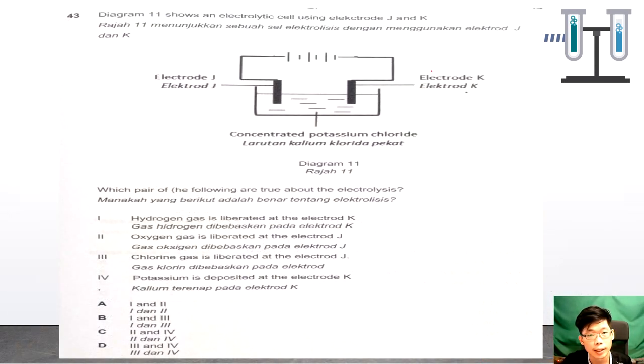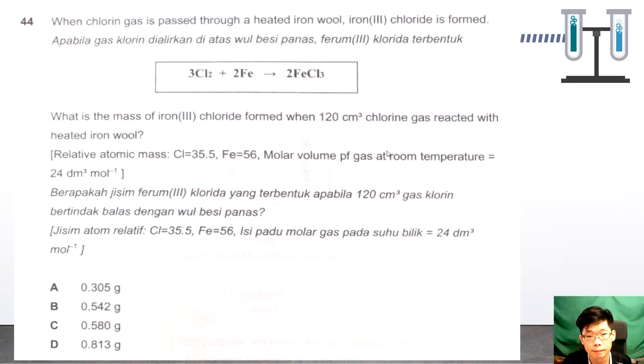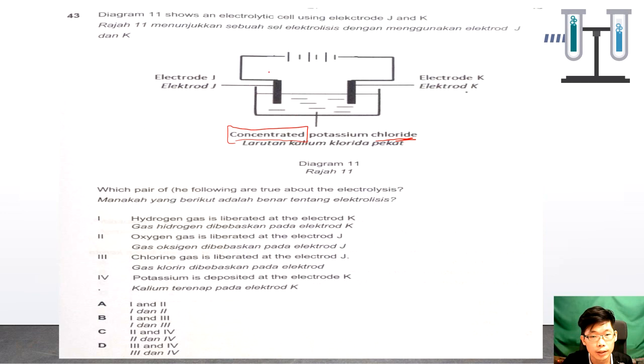43, it shows the electrolytic cell. Use the J and K. Here you have to pay attention. Concentrated potassium chloride, so it will affect the selection of the chloride ions. Okay, so electrode J, this is positive, this is negative, this is anode, this is cathode. So at the anode, we have hydroxide and chloride.